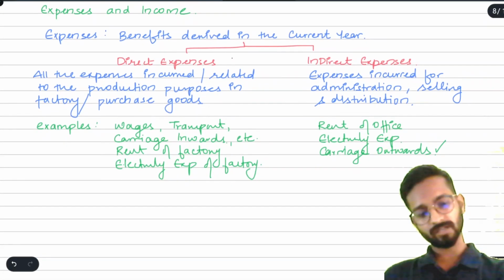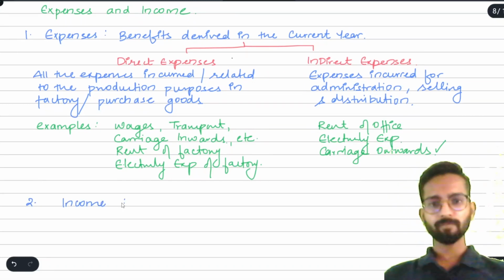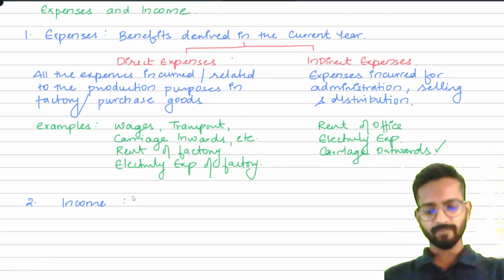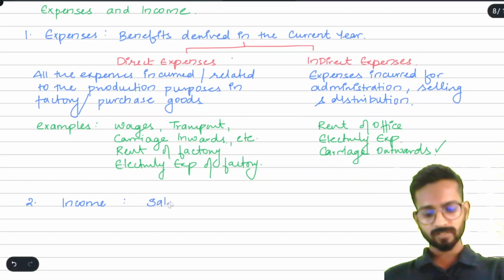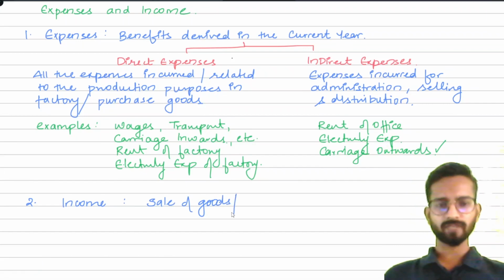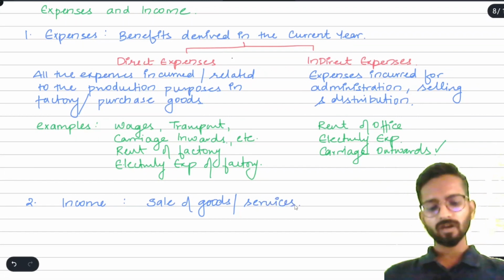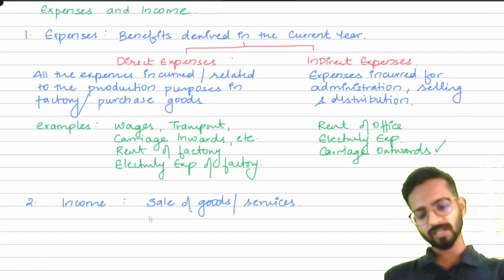Now we have to understand another term, that is income. What is income? We all know. If suppose we are in a business, so we can say if I have earned an income from sale of goods, or if we are in a profession, suppose you are a chartered accountant, if you are a lawyer, then you are selling the services, from the sale of goods or services. Else what can be the income? Suppose there can be many other income.